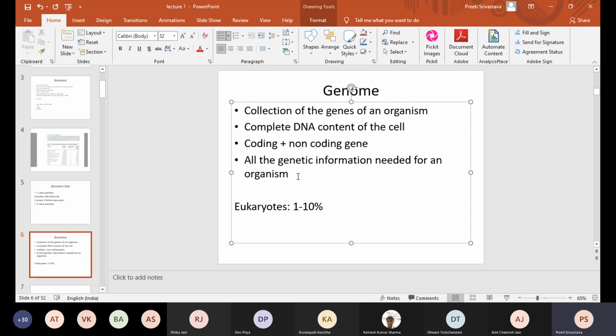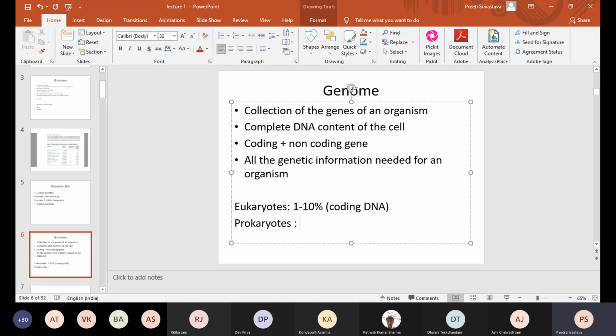And obviously it contains all the genetic information needed for an organism. Yes, that is true. Now in eukaryotes 1 to 10% of the DNA codes for genes, but in prokaryotes the situation is quite opposite.